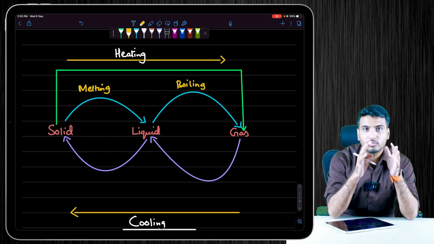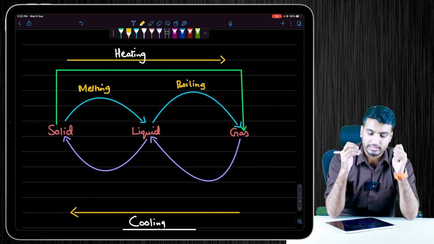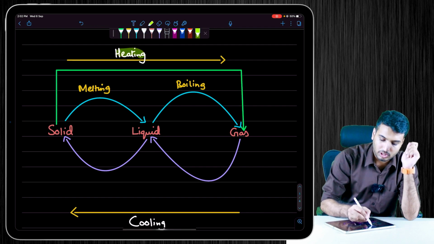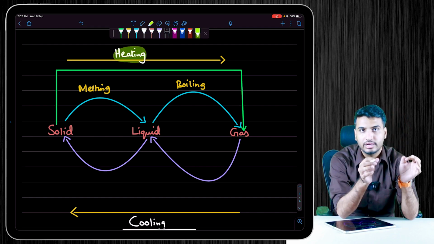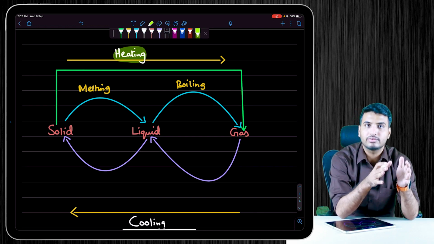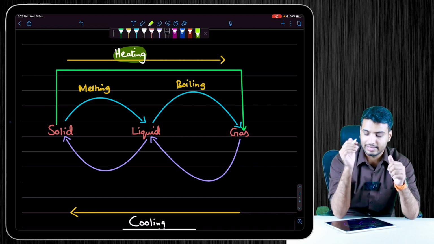Both melting and boiling occur when we provide the substance heat energy. So upon heating, a solid will be converted into liquid, and a liquid will be converted into gas by the process of boiling.